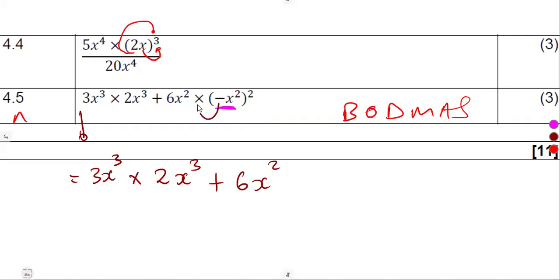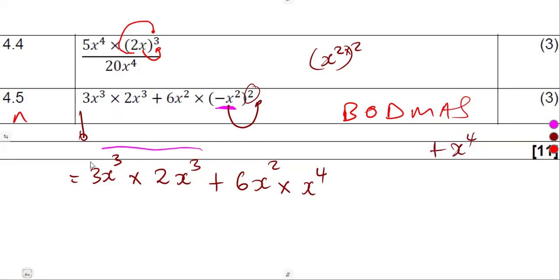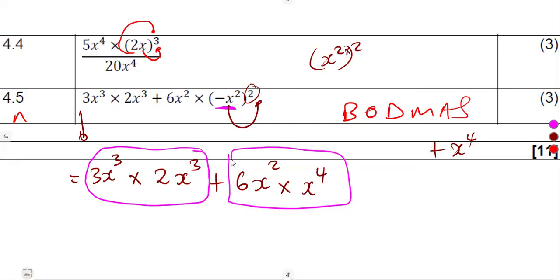Remember, a negative raised to the exponent of an even number, 2 is an even number, it is going to be positive. Then we have x squared raised to the exponent of 2, like this. You multiply, so that was going to be 4. So remember this one, it's a product. So that's times x to the exponent of what? A 4. So if we are to see properly here, these two terms are under a product, so we can use our laws there.